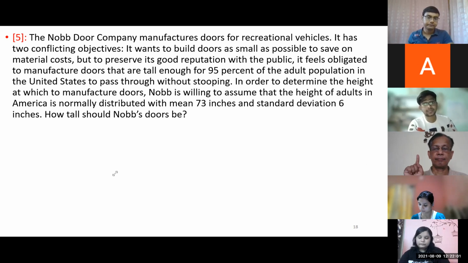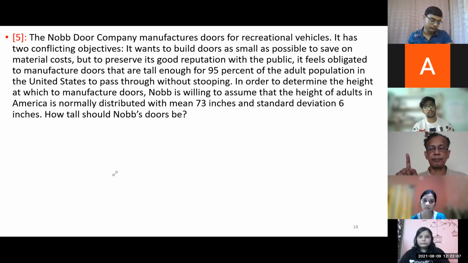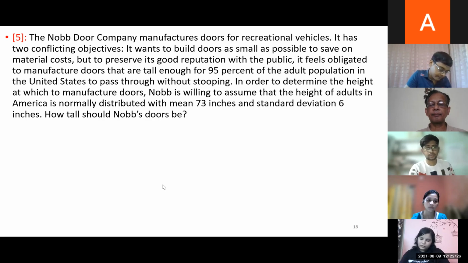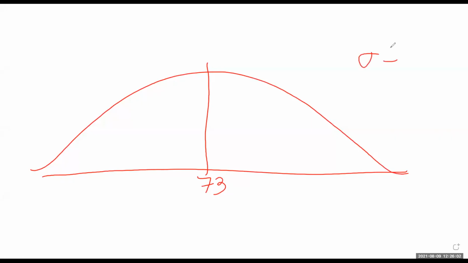That is also not given. Think about it. Again, another question where the x value is not given. Prior to this, in all questions you have solved, the x value was given. Aliba Misra, so if the x value is not given, what should be done? What is the first step I told you if you are solving a normal question? What is the first step, Aliba? Yes, sir, 6 inches. Standard deviation has no role here. No, sir. What else is given? So 95%. Where will 95% be, on the x axis?